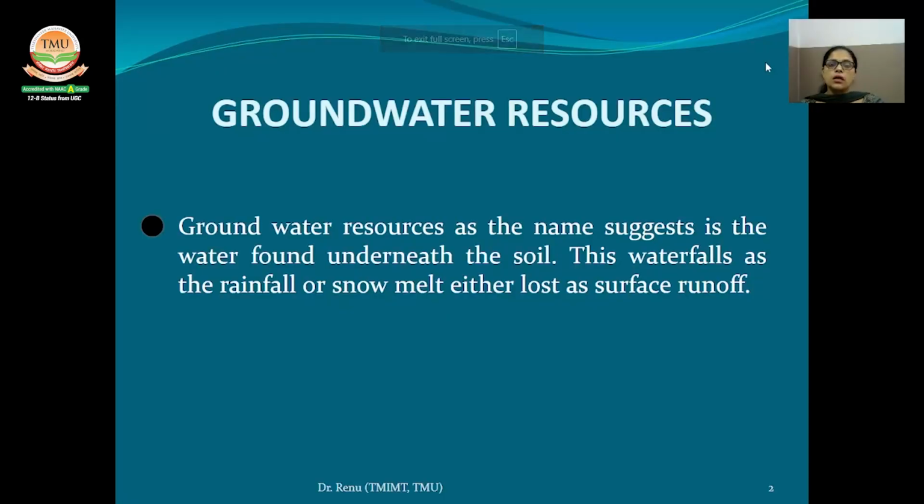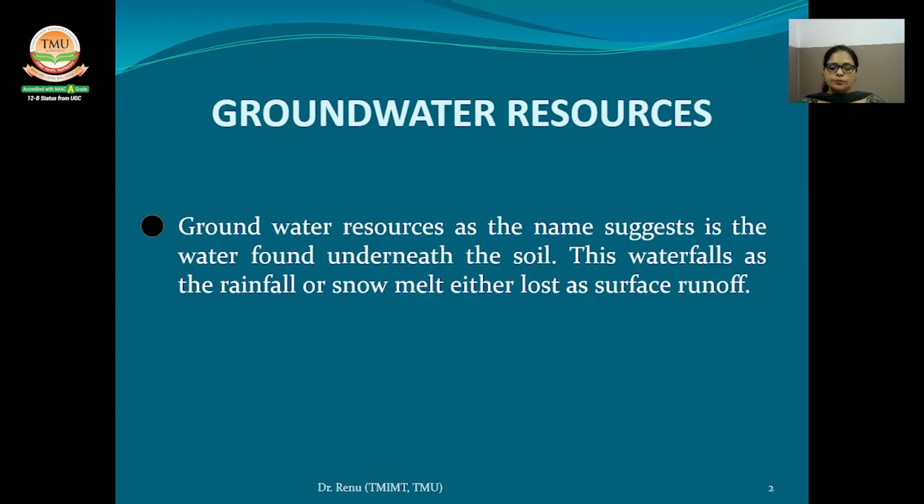Next topic is groundwater resources. Groundwater resources, as the name suggests, is the groundwater found under the soil. This water falls as rain or snow melt, and is either lost as surface runoff, and some amount also percolates through the soil under the influence of gravity and gets collected in the soil pore spaces due to the presence of an underlying impervious layer.